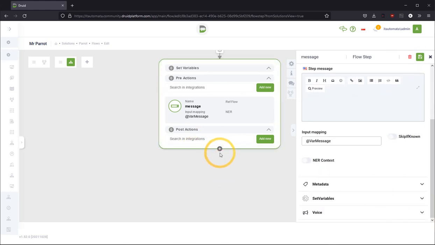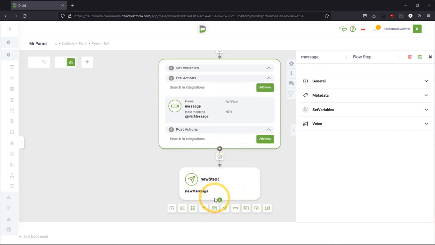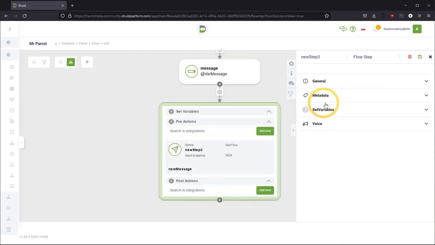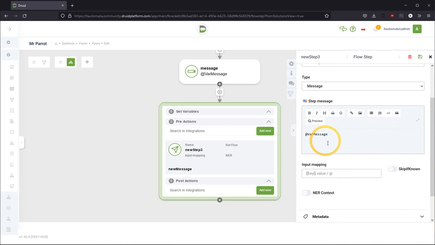And then we'll add another one, another message. And this time in here, I want to display the message.